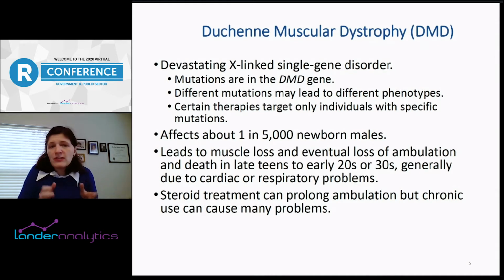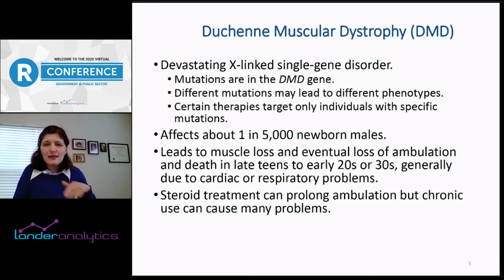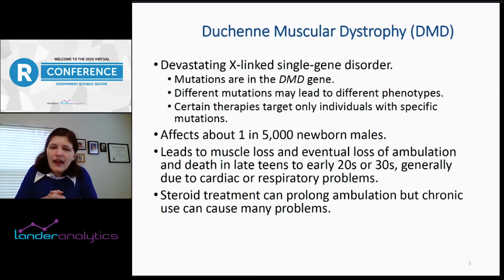And there's actually many different kinds of mutations that can happen in that single gene, and different mutations can lead to different phenotypes. So certain mutations can lead to a milder phenotype that's called Becker muscular dystrophy. They used to be considered 2 different diseases before people actually figured out the genetics. And there are therapies right now, some of which are in trial, some of which are conditionally approved, that only target individuals with specific mutations. So that's like a subclass of a small class of rare diseases. And it's an example of personalized medicine. And that's all great, but again, it does complicate the situation, for example, of clinical trials.